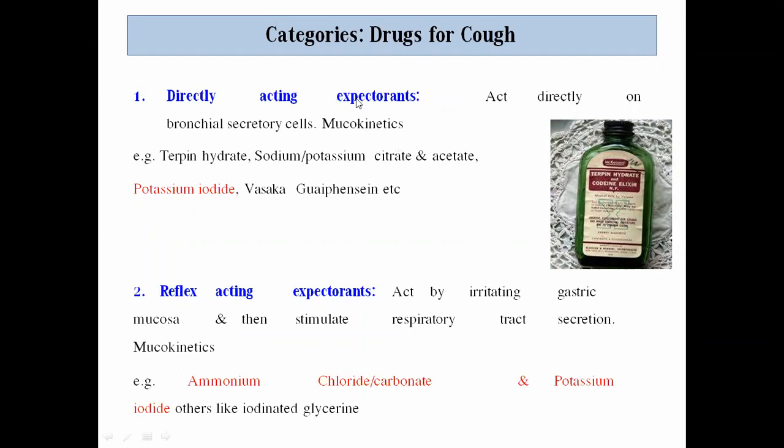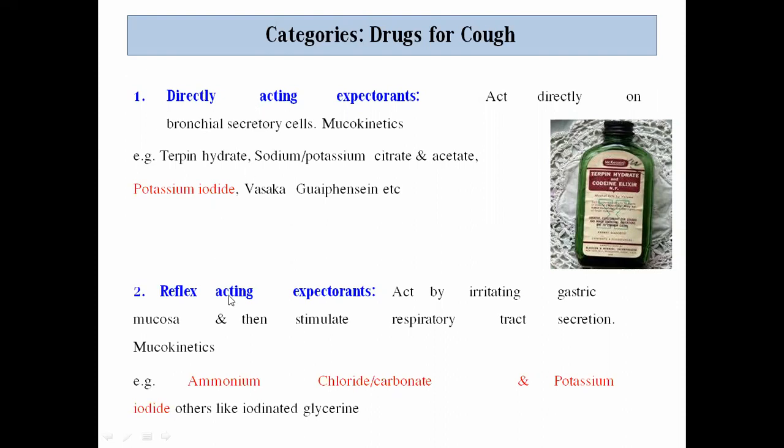Those drugs which act directly on the bronchial secretory cells are also known as mucokinetics. And these drugs are basically terpene hydrate, sodium or potassium citrate, sodium or potassium acetate, potassium iodide, Vasaka, and guaifenesin. So these are the drugs which will directly act on the cells which synthesize bronchial secretions.